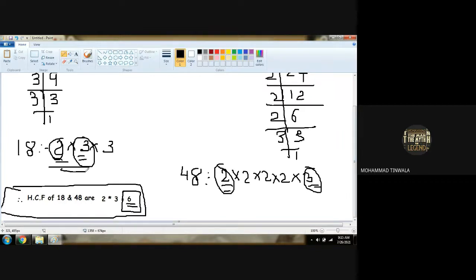These are the two common numbers we found in this, and we have to multiply them. After multiplying, the answer we get will be the highest common factor.